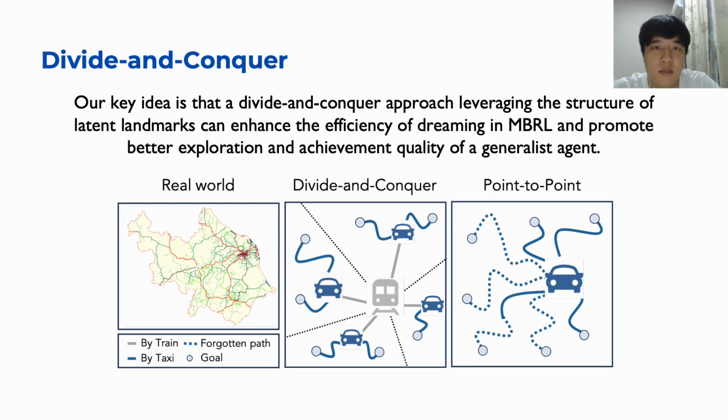For example, consider the task of reaching a destination. Using Dr. Strategy, the agent might first ride a train to a key landmark and then take a taxi to navigate the finer details of the journey. This approach is far more efficient than attempting to drive the entire route by car from the beginning. In this analogy, relying solely on a car and memorizing multiple routes at once mirrors the limitations of Lexa.